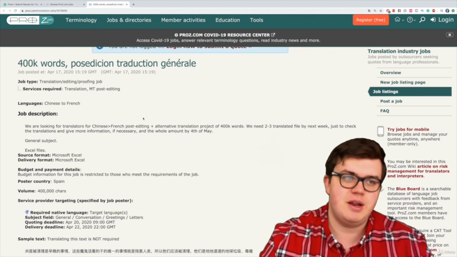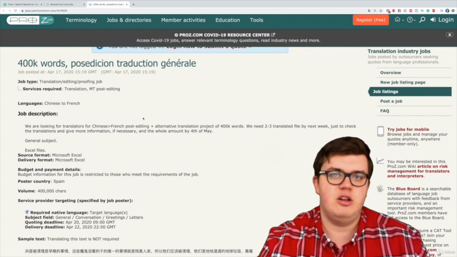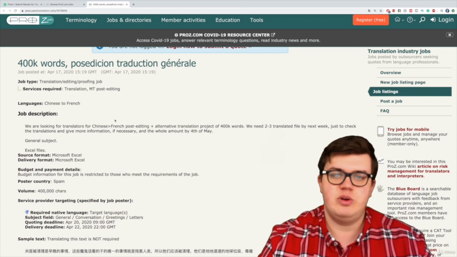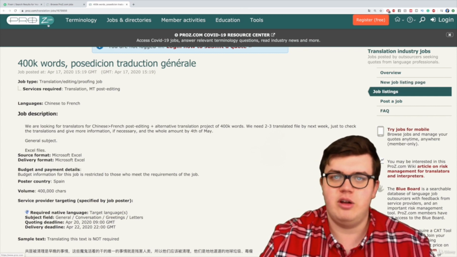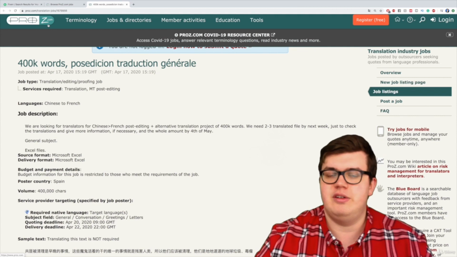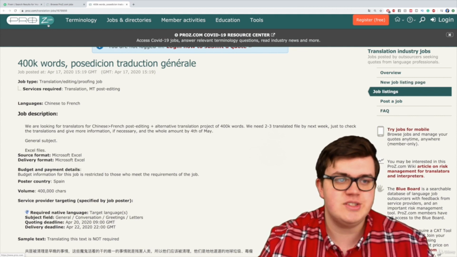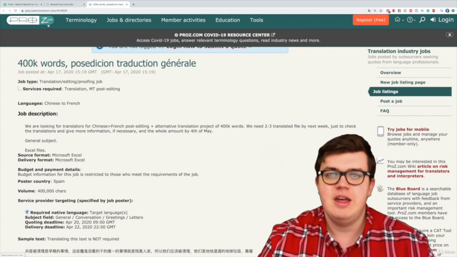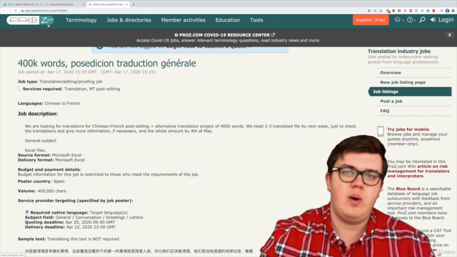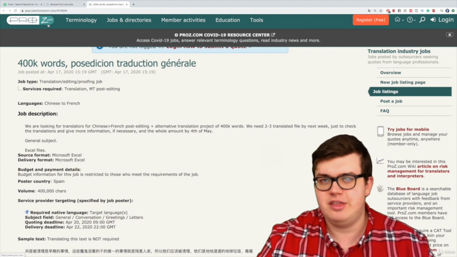You receive that money from the company on ProZ, so basically the company that you're doing the work for, then you give it to someone on Fiverr and you're generating a profit from that. So that's a very simple way to make money with translations. There are of course lots and lots of other platforms that you could use, but just to show you how I would do this, this was, I think, a good example.